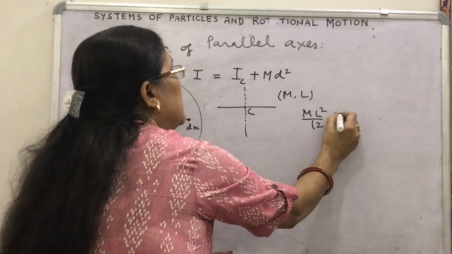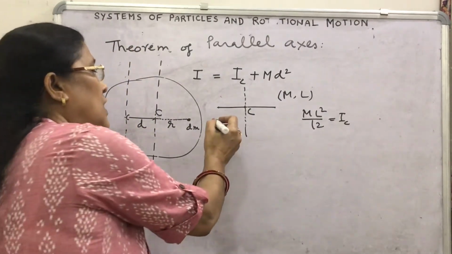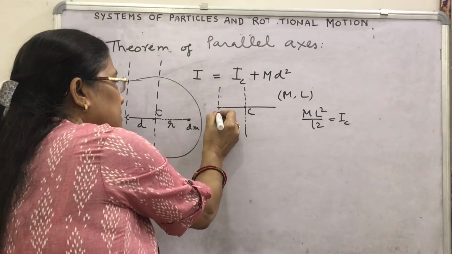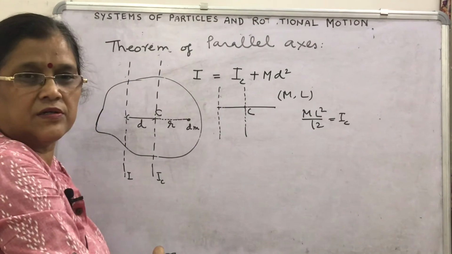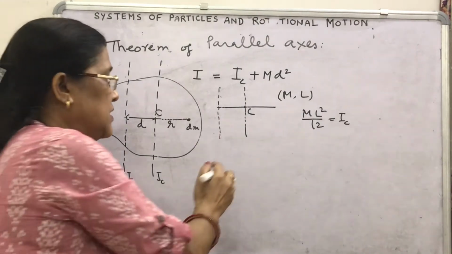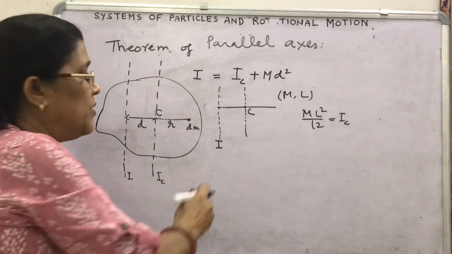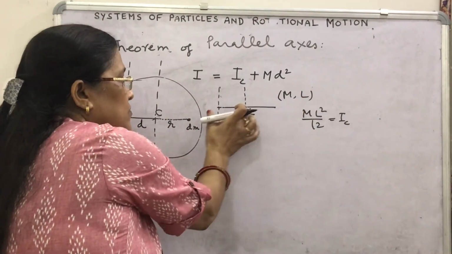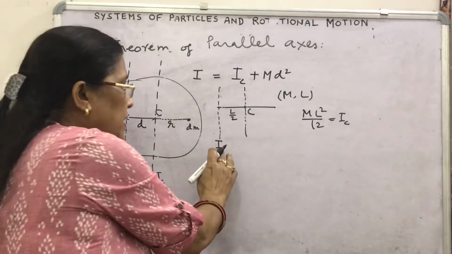Okay, now the question is, find the moment of inertia about an axis which is passing through one of its ends and parallel to it. That is, if you write here I, what will be the value of I about this axis? The whole length of the rod is L. What will be this length? L by 2. How will you find this I?